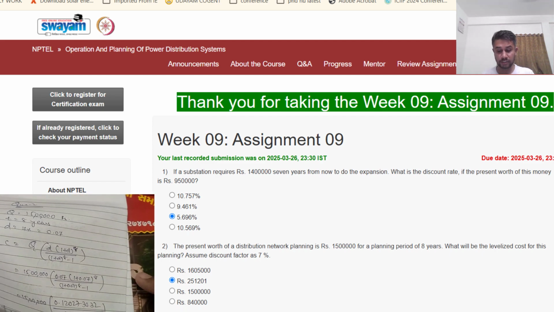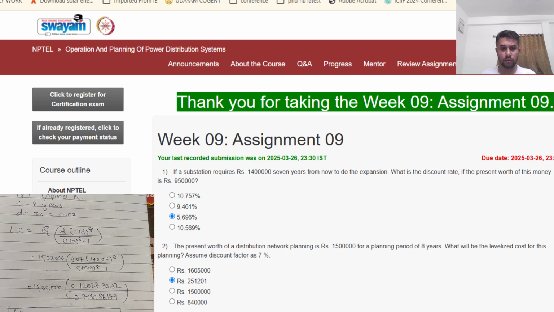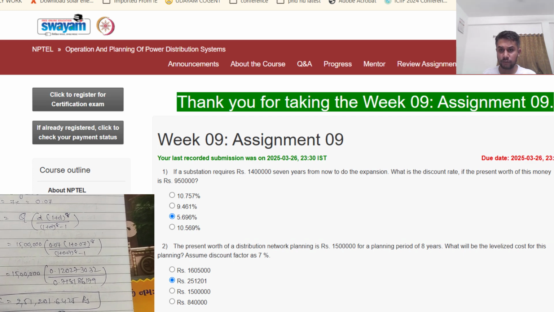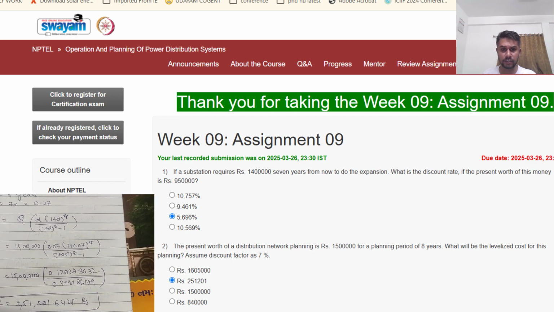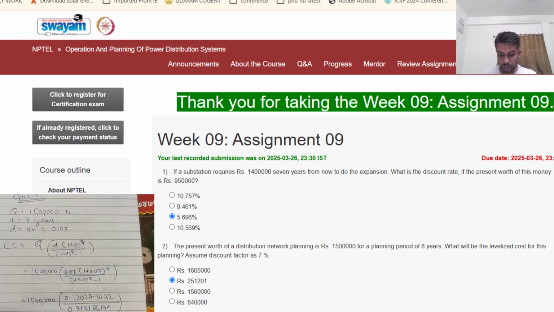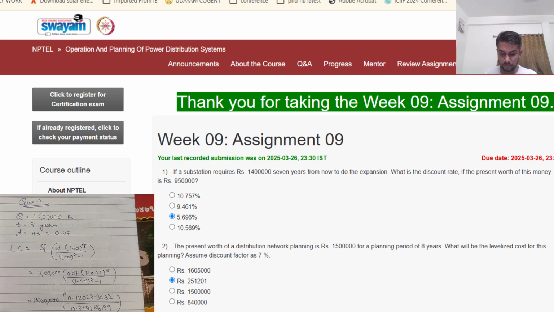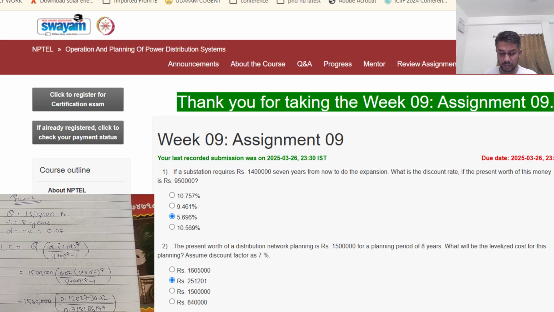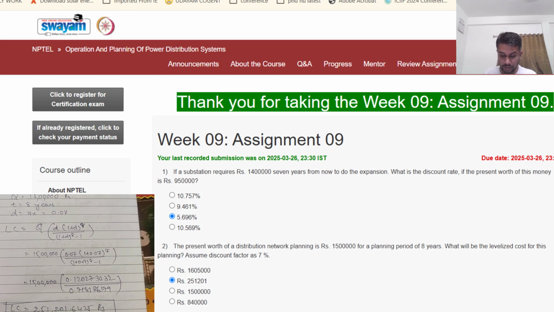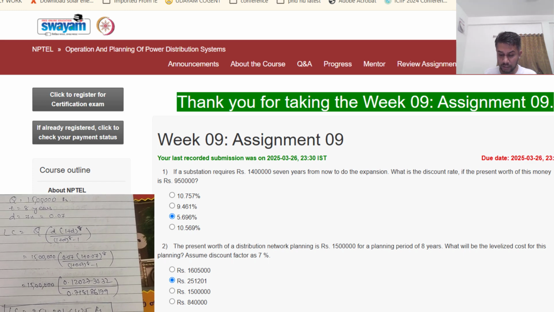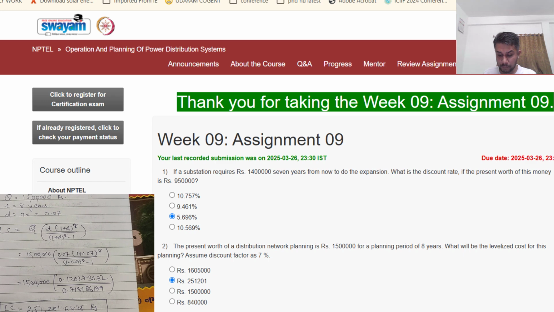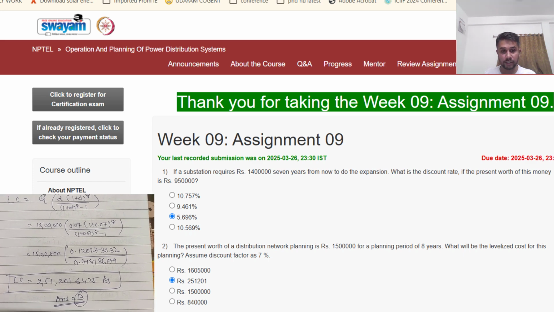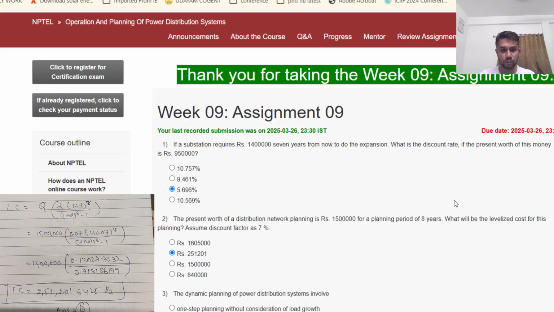Now for the second, the present worth of a distribution network planning is rupees 15 lakhs for a planning period of 8 years. What will be the levelized cost of this planning? Assume discount rate factor as 7%. So we have to find out the levelized cost. We have the value Q, that is 15 lakhs, T time period is 8 years, and discount rate is 0.07, that is 7%. So by putting all the values in this, LC is equal to Q times D(1 plus D) raised to 8 upon (1 plus D) raised to 8 minus 1. So we are getting the answer 251,201.6425. So the correct answer is B, 251,201.